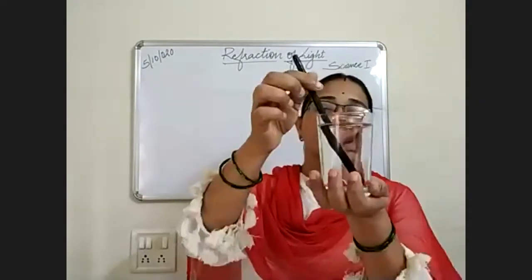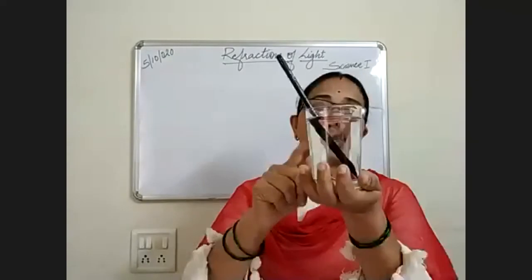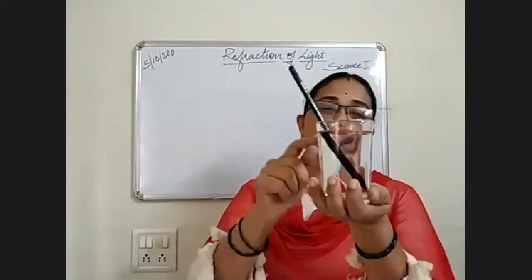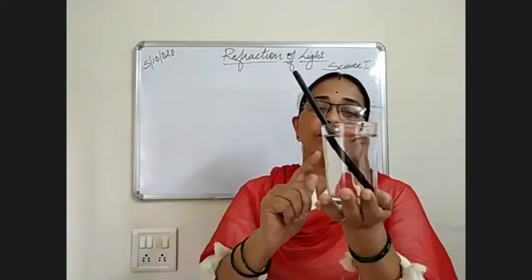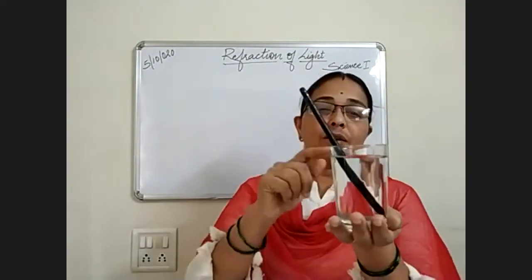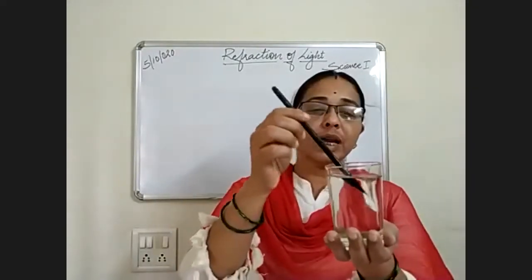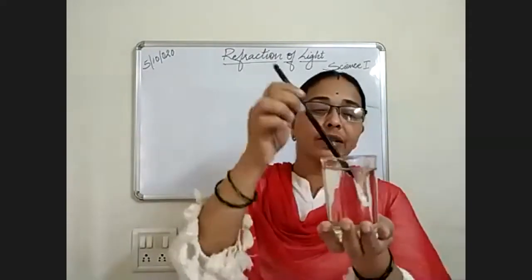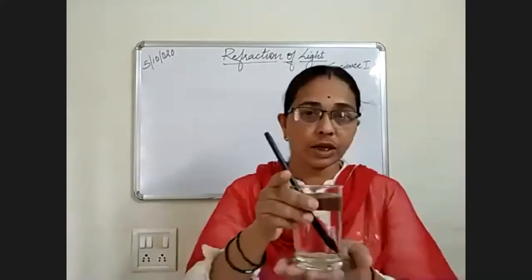Now what is happening to this light? It is changing its path. It is deflecting. So this property of the light we call refraction. When the light moves back, it turns back, we call that property reflection, and this property we call refraction. Now what is refraction? How will you define it?